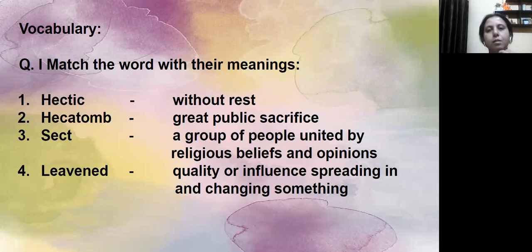The first question is a match the column kind of a question wherein you have 8 words and the meanings are given on the right side of the page. You have to choose the correct meaning for the correct word. 4 of the words I have already given the answers here in this slide and you can go through them. For solving the questions in the vocabulary section, you need to take the help of a dictionary or you can also get the meanings from Google search.